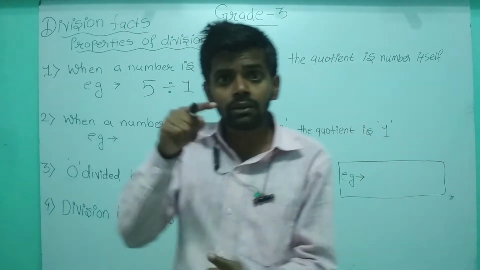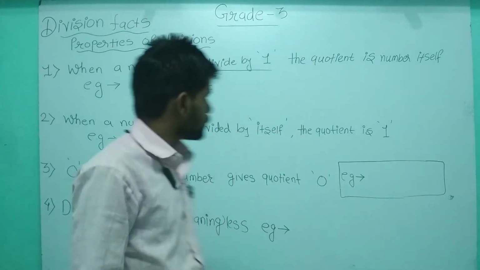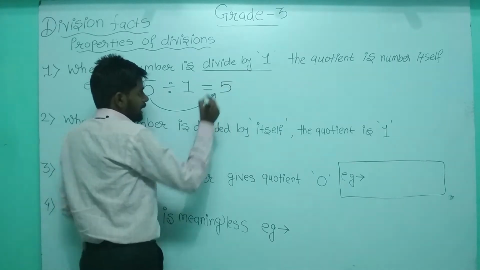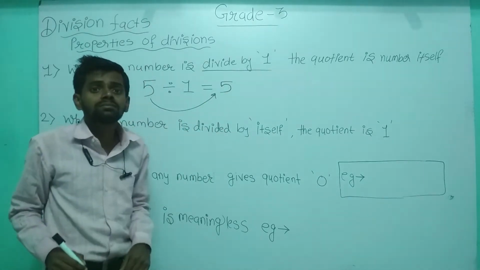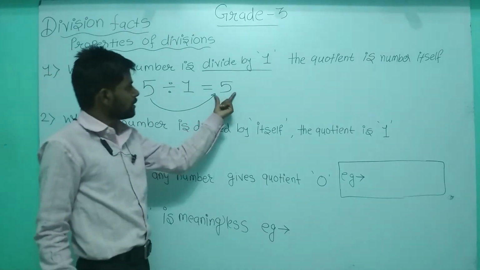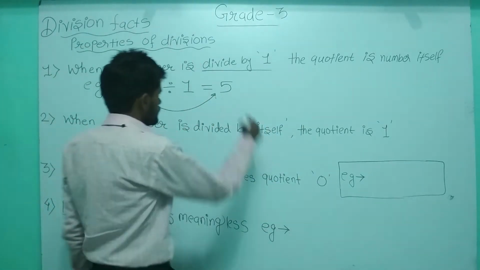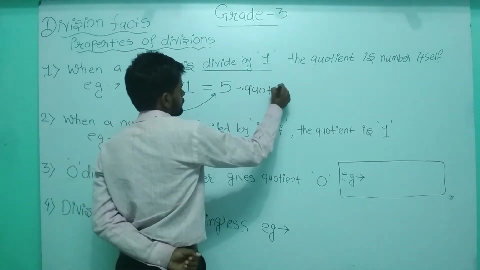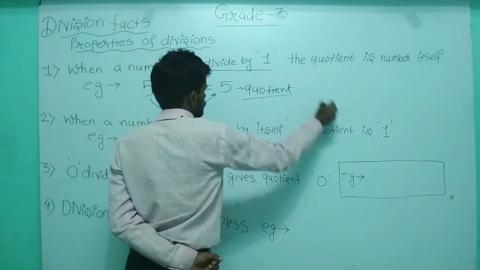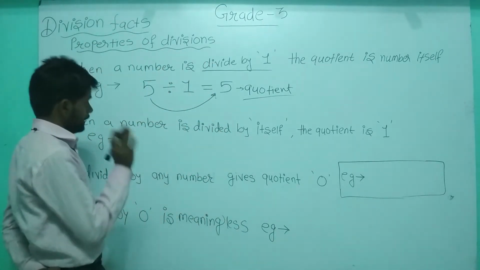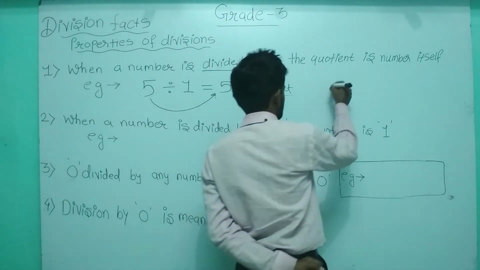So when you divide a number by 1, you get the number itself as the quotient. Answer में वही आ जाएगा. If you are dividing a number by 1, the quotient is the number itself. This is the quotient. Quotient means answer of division. Very good. Let's take one more example.